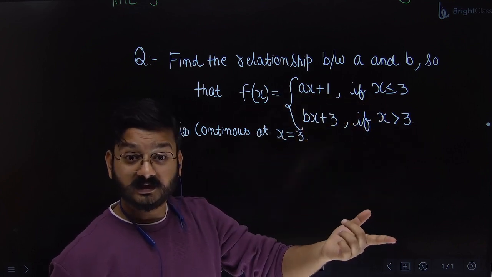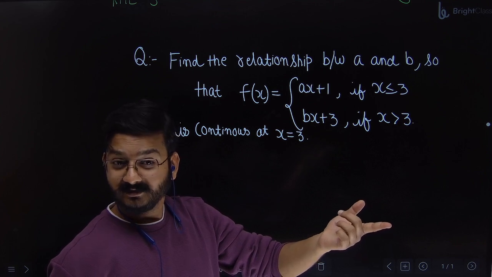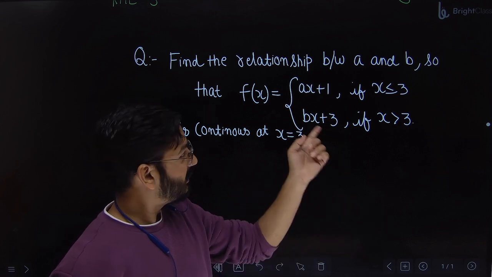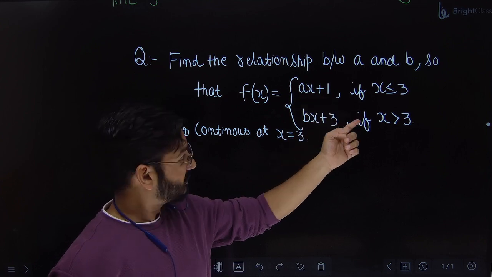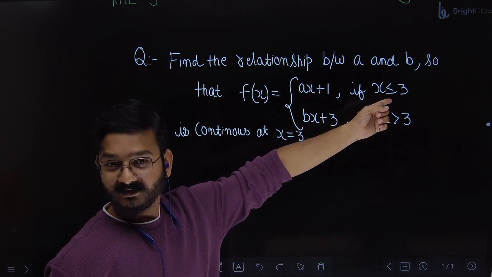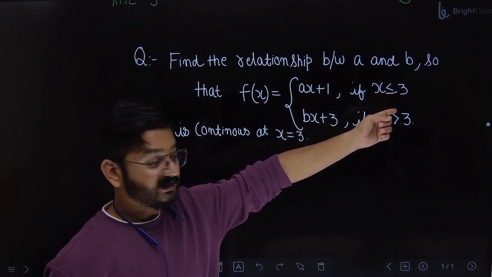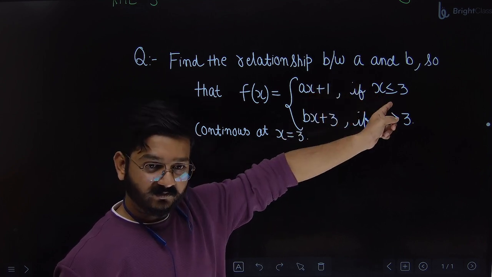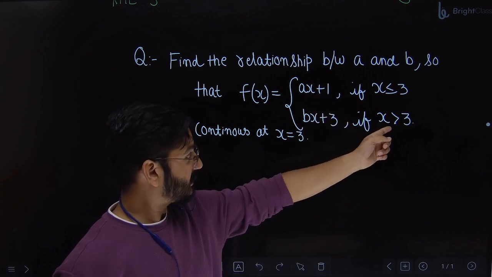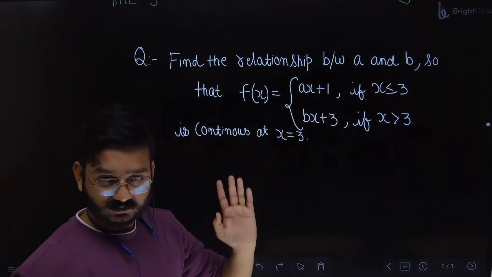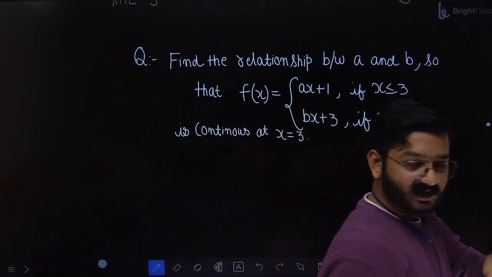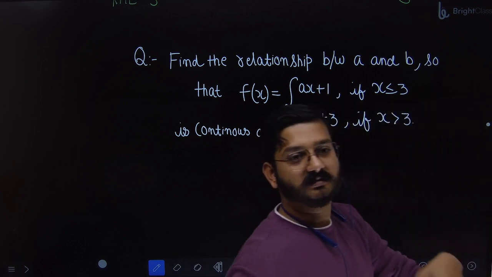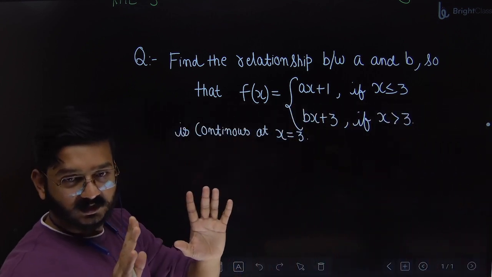For the value of function, ax plus 1, because it is equal to also. See here. It is equal to also. So it is less than or equal to. So for left hand side also this one, and the value of function also this one. For right side, learn how to read the function. Otherwise you will be choosing the wrong thing. Okay, so be careful.